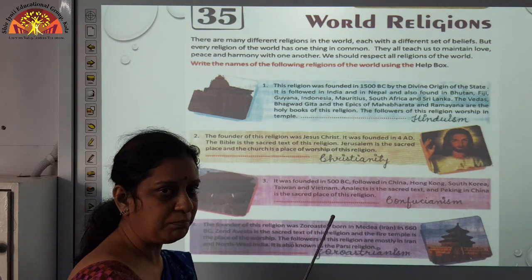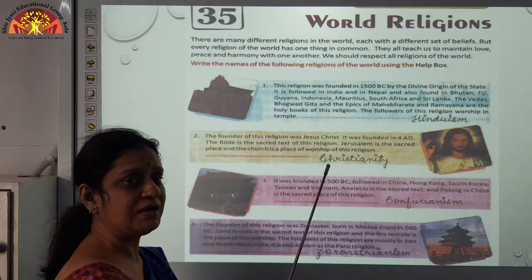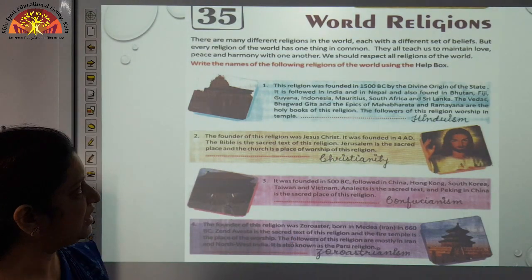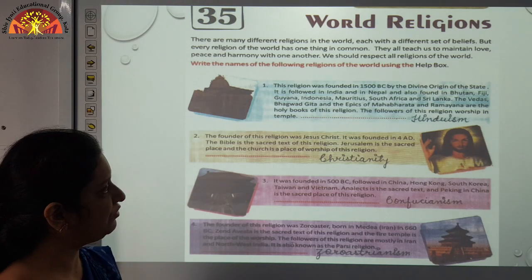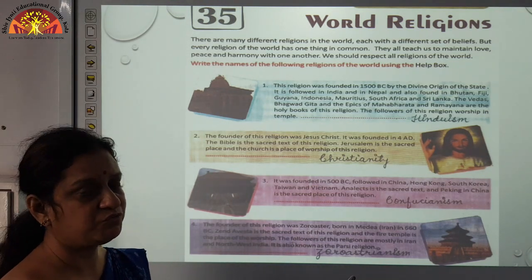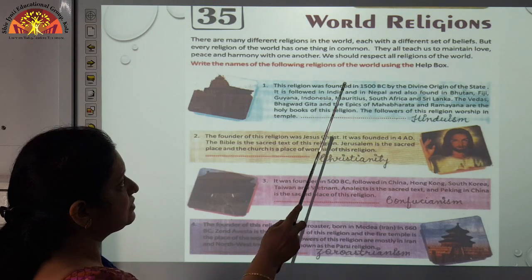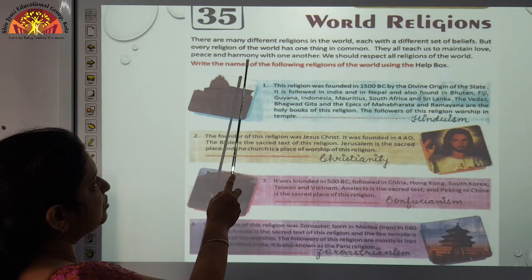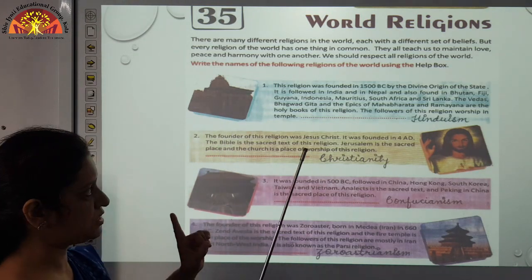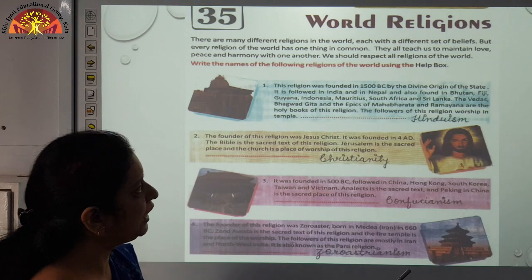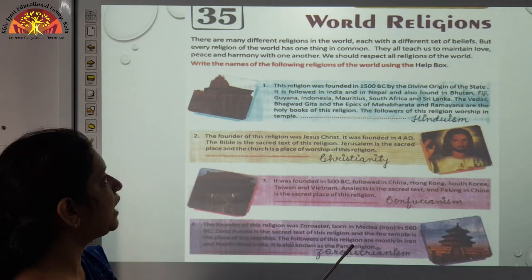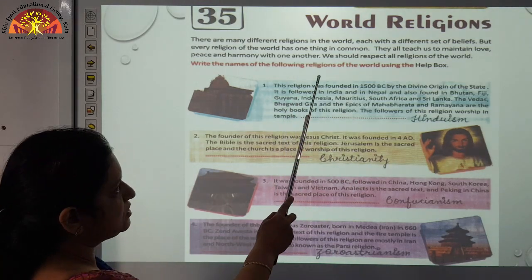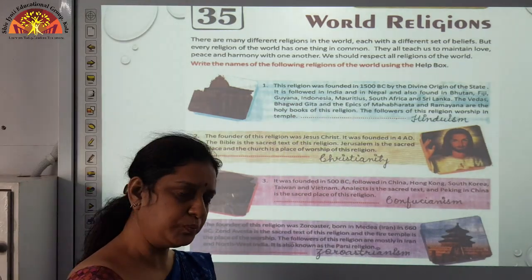Number 35, world religions. Try to understand it with me. I am going to explain it. You will definitely get the answer by yourself. Okay, there are many different religions in the world. You all know that in a secular country, there are all the religions which are being followed by the Indians or the citizens, each with a different set of beliefs. But every religion of the world has one thing in common. एक चीज़ उनमें सब में common होती है कि वो हमको क्या सिखाते हैं? Maintain love, peace, harmony with one another. That is the common thing in all the religions. We should respect all religions of the world.